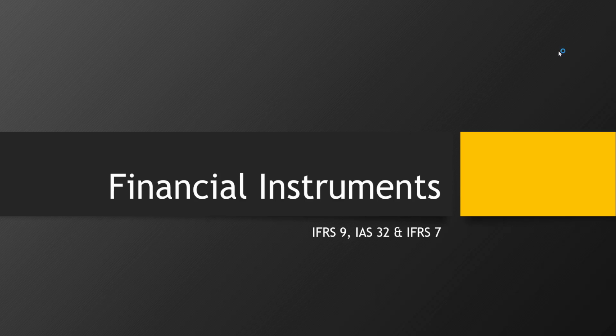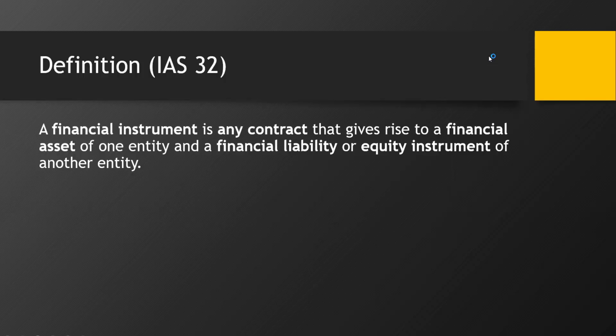So, a financial instrument is any contract that will give rise to a financial asset in one entity, and a financial liability or equity instrument in another entity. So it's a contract that will give rise to a financial asset in one company and a financial liability or equity instrument in another entity. So let's give an example of how this would happen.